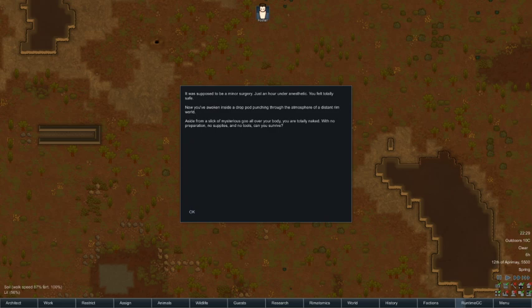It was supposed to be minor surgery, just an hour under anaesthetic. You felt totally safe. Now you're awake inside the drop pod, punching through the atmosphere of a distant Rimworld. Aside from a slick of mysterious goo all over your body, you are totally naked, with no preparations, no supplies, and no tools. Can you survive?